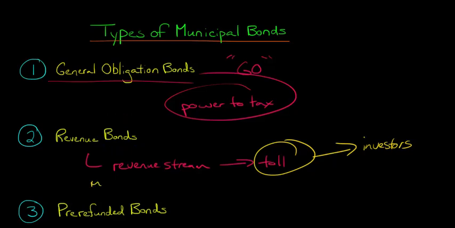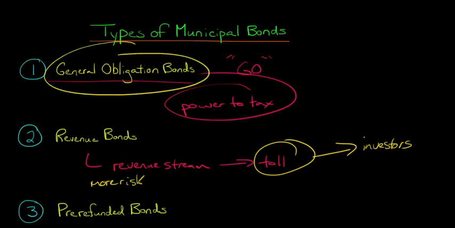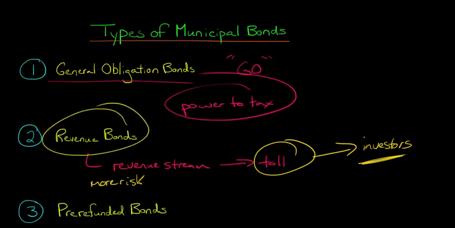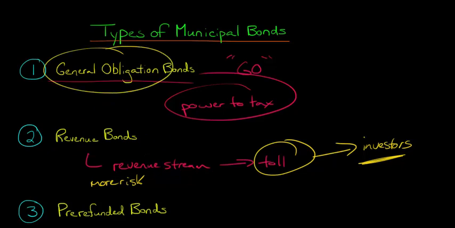Now, this is going to have more risk, right? So this is going to be riskier than a general obligation bond. And the reason is that this revenue stream might not materialize. What if we don't get as many cars driving on this toll road as we thought we were going to? Then the investors are going to lose out because this bond is backed by revenue, right? It's backed by this revenue stream. It's not backed by just this general obligation and the city saying, look, we'll raise taxes if we can't get the money together. It's not like that. So it's more risk than a general obligation bond.